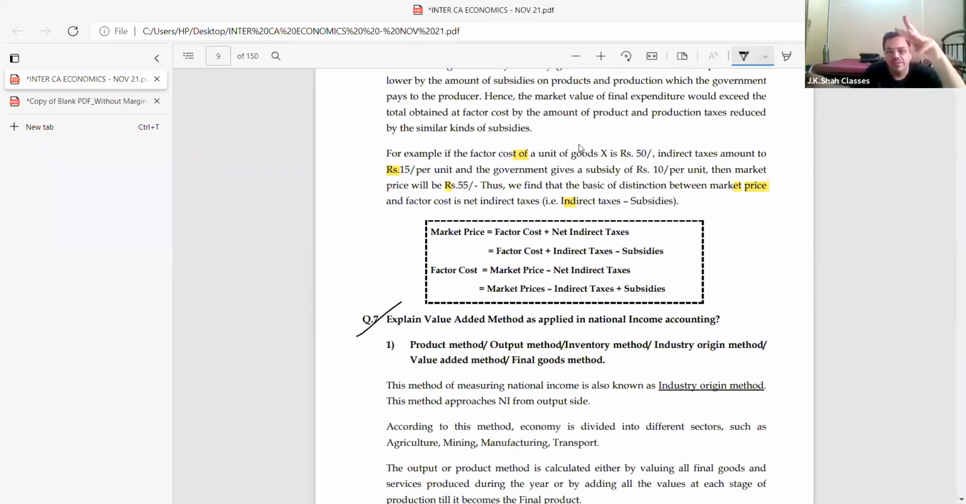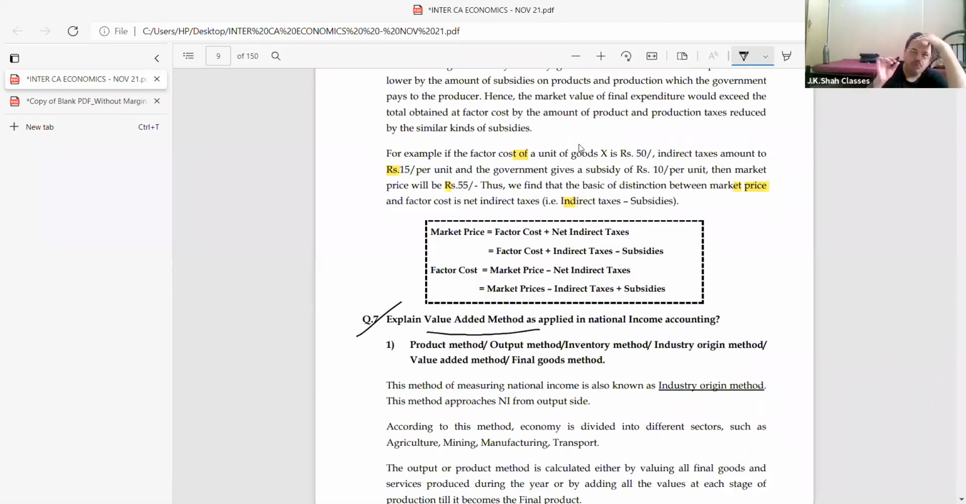Now, in the beginning I said there are 3 methods to calculate national income. First is the product method, which is also called the value added method. To make that product, students, I need factors. So I give income to the factors of production: the factor income method. And when factors earn income, they spend money: the expenditure method. So there are three methods.